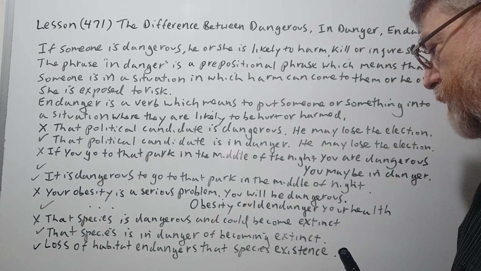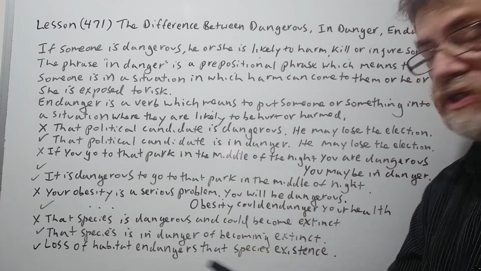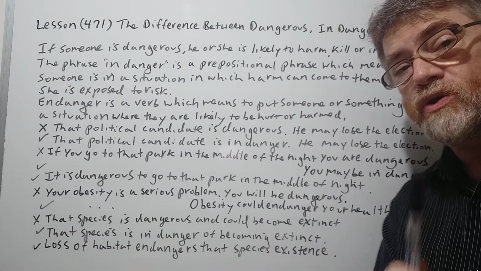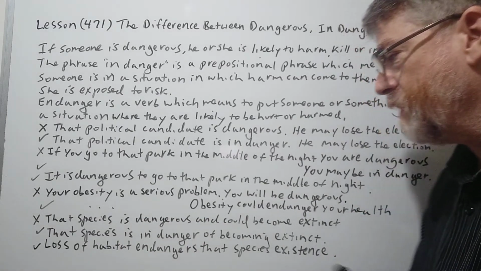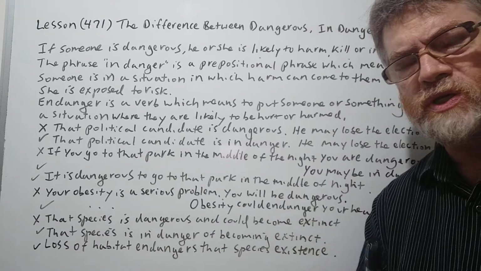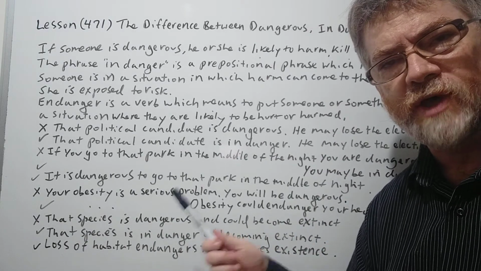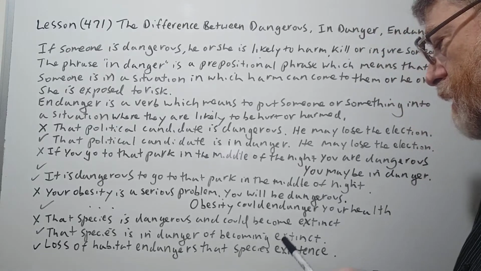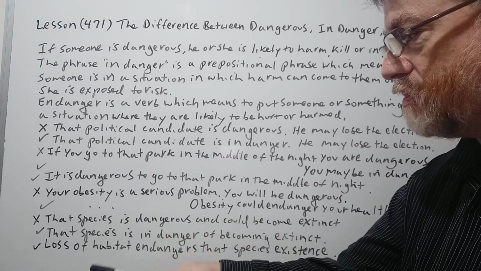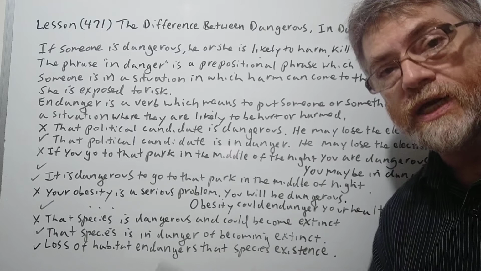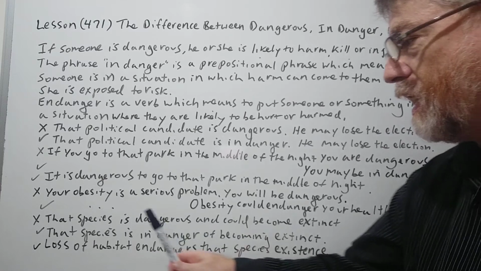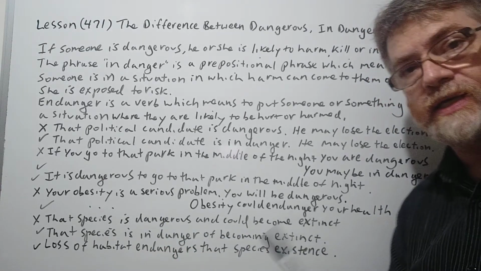All right, let's continue. That species is dangerous and could become extinct. Now, of course, with the X, this is wrong. Although we do use the word endangered species as an adjective too. But here, of course, the student made the mistake. If you say the species is dangerous, it means the species could harm other species, other animals or people. That's not what they mean, though, when they say become extinct. So here's two that are correct. We could rephrase it and say that species is in danger. Use the prepositional phrase, meaning that harm could come to it because of the situation. That species is in danger of becoming extinct.